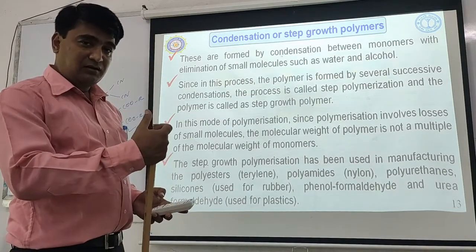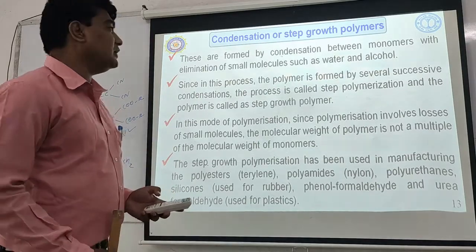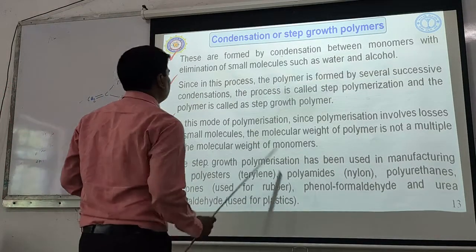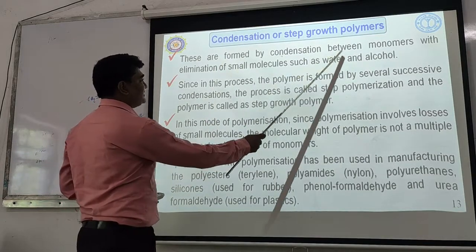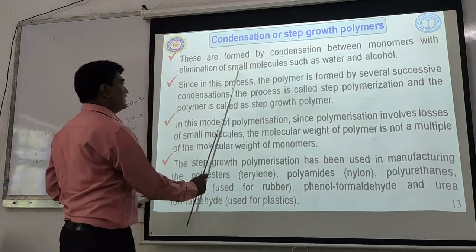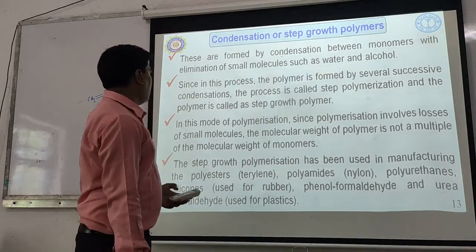During condensation, water or alcohol type small molecules are eliminated. So this is the sentence telling them: these are formed by condensation between monomers with elimination of small molecules such as water or alcohol.